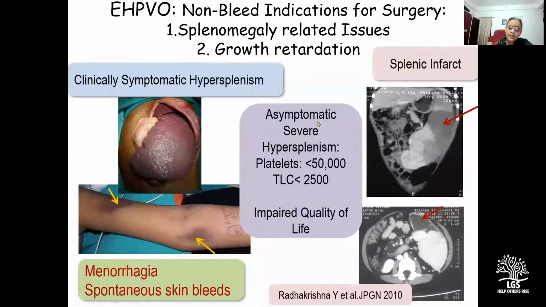In addition, there is a large subset of patients who have asymptomatic severe hypersplenism, which we define as a platelet count of less than 50,000 and a TLC of less than 2,500. And this affects the quality of life in all domains, that is physical, psychosocial, schooling, because this spleen leads to chronic pain and early satiety. It restricts the physical activity of the child, and their concerns are related to trauma. And the impact of massive splenomegaly and growth retardation on quality of life has been very nicely documented by this quality of life study published in JPGN 2010, again from SGPGIMS.